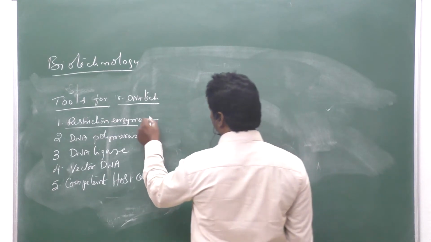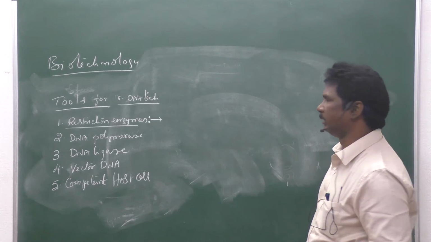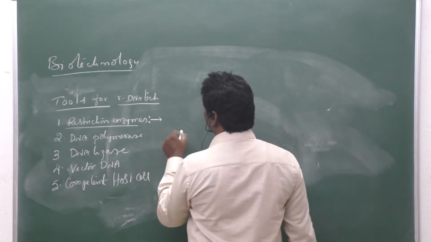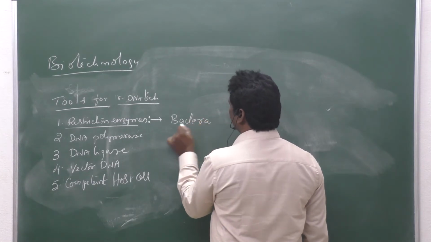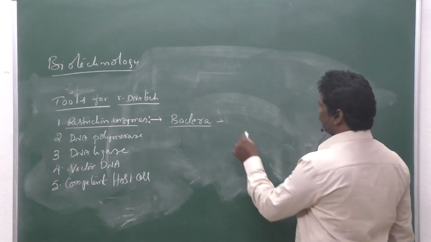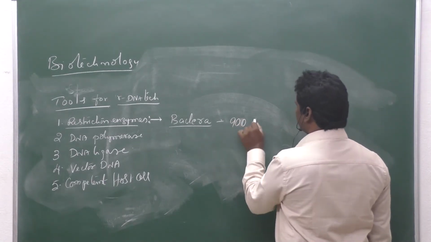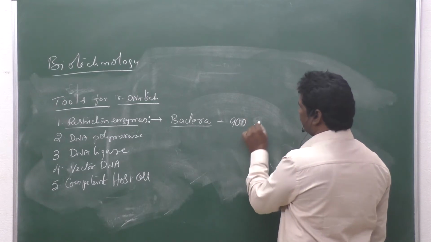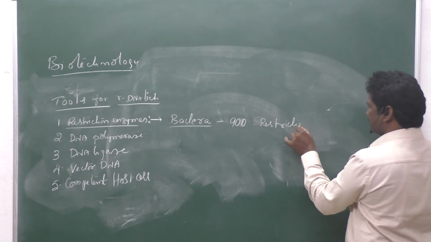Those restriction enzymes are mainly isolated from the prokaryotic cell, especially from bacteria. In bacteria, more than 900 restriction enzymes have been isolated.